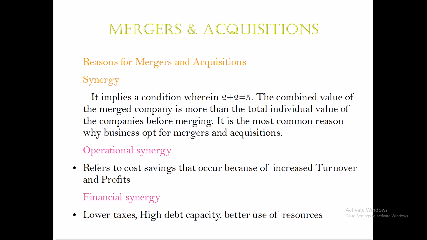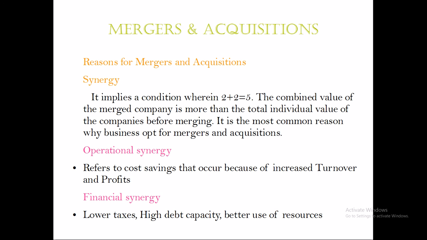There are two kinds of synergy. Operational synergy means cost savings that occur because of an increase in turnover and profits. So maybe one company can sell 1,000 units of a product per month, and another company can sell 500 units per month.